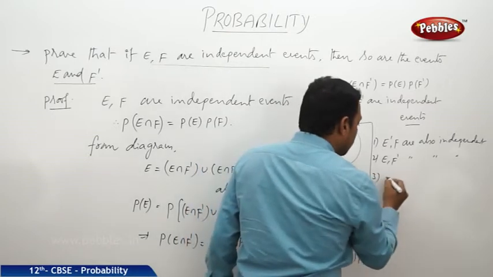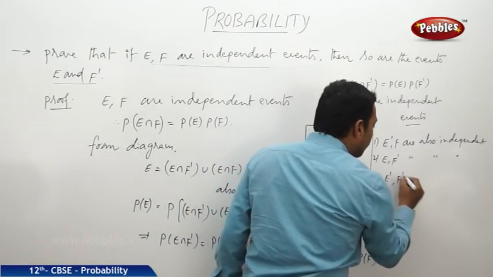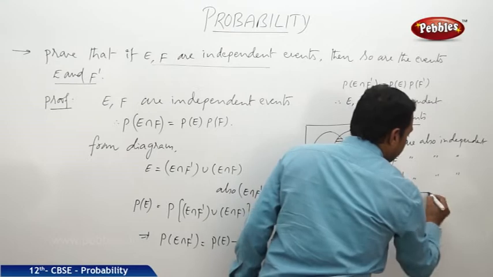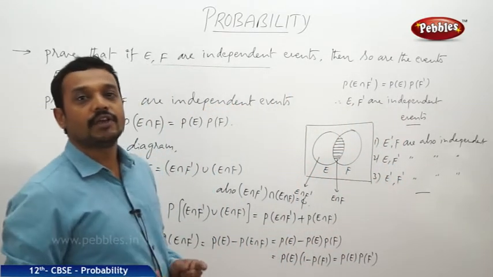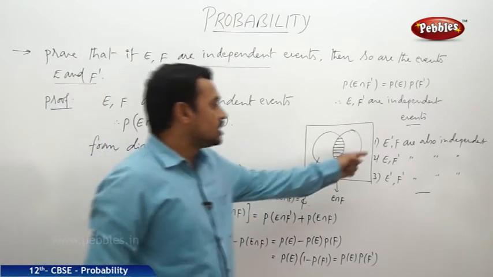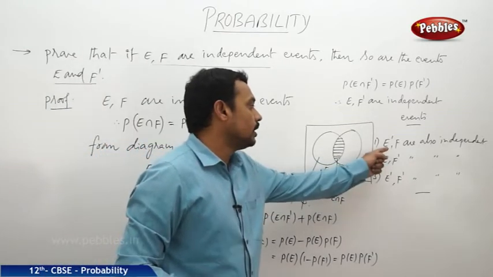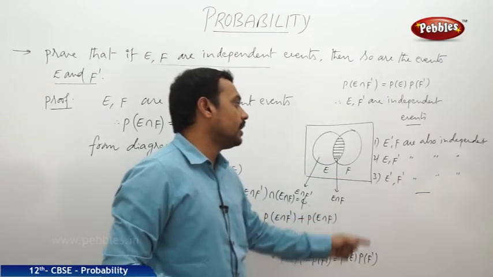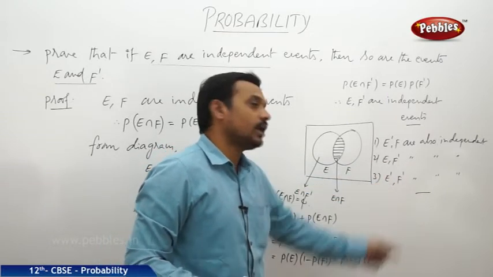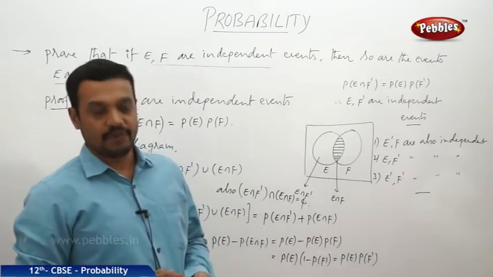And the third one, E dash, F dash are also independent. So if E, F are independent events, then these three conditions hold: E complement, F independent; E, F complement independent; E complement, F complement are also independent events.